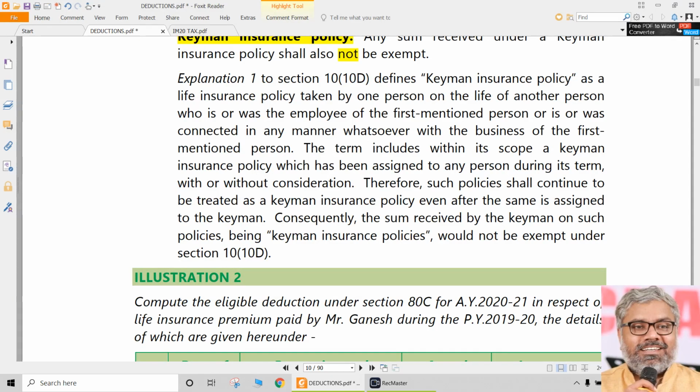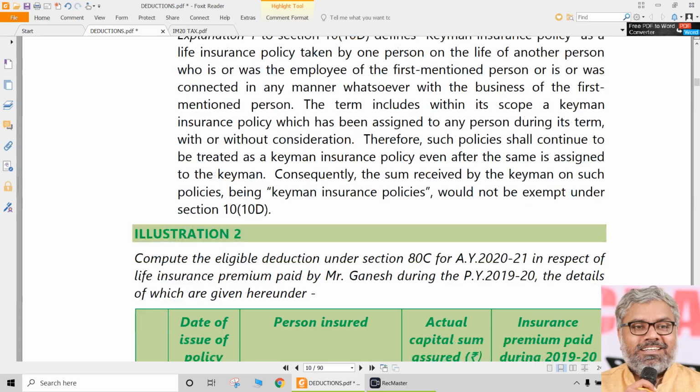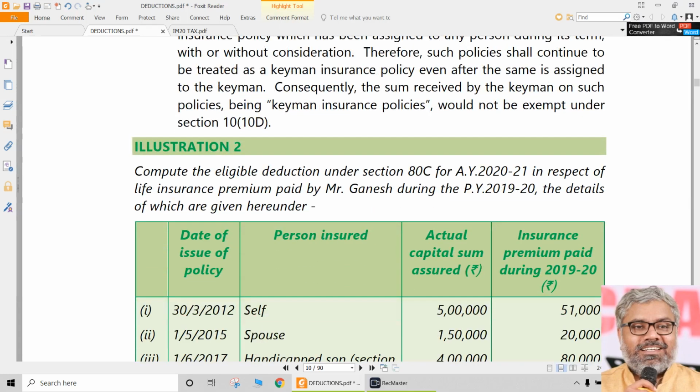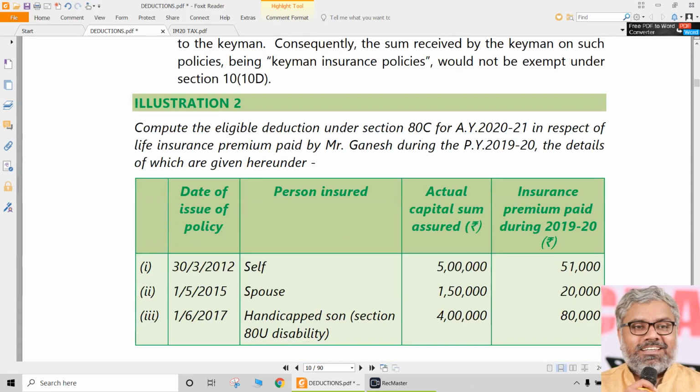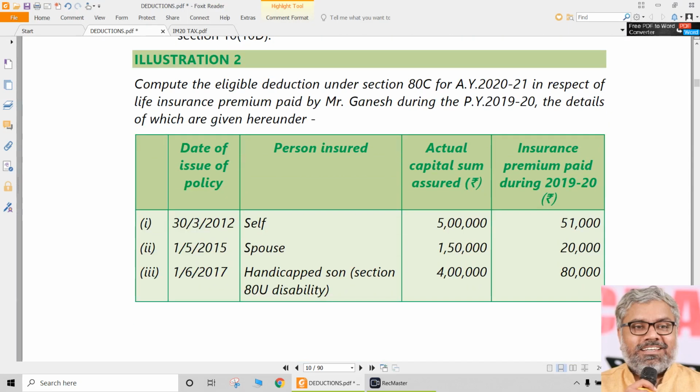Where is it taxable? That depends upon who received the policy proceeds. If the policy proceeds are received by an employee, then the Keyman insurance proceeds will be taxable as salaries. If they are received by the employer, then they will be taxable as PGBP. If they are received by any other person, they are taxable as income from other sources, but they are taxable. There is no exemption available under 10(10D) for Keyman insurance policy proceeds. That is a point to be noted.